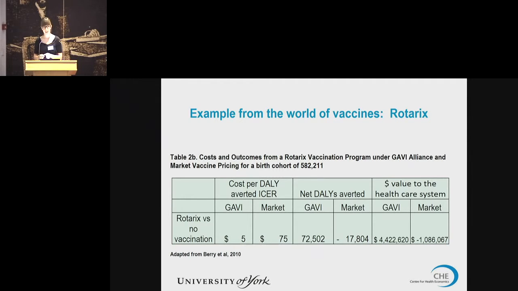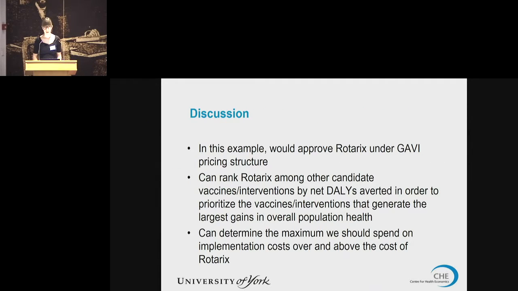In addition, what this can tell us is how much we should be willing to spend to implement this. So if we can imagine a scenario where there is no infrastructure to implement this vaccine at all, we have to do it entirely separate to the current vaccine infrastructure. If we were to spend more than $4.5 million to implement it, again, it would no longer be cost effective. And so we can also calculate this at the market price. We can see, obviously, since it's already not cost effective, it has a negative dollar value to the healthcare system. Okay, so in this example, we would approve Rotarix under the Gavi pricing structure.